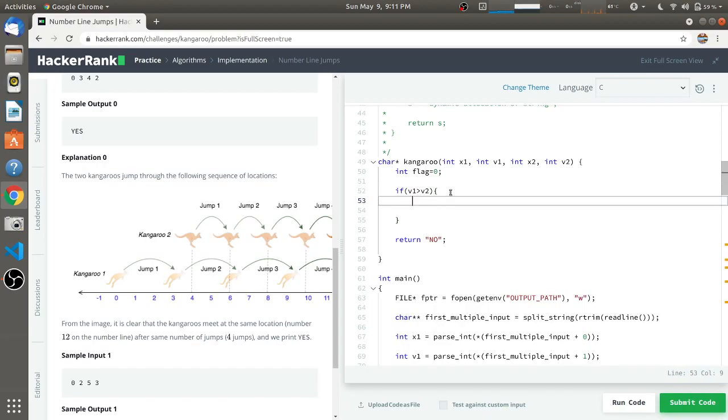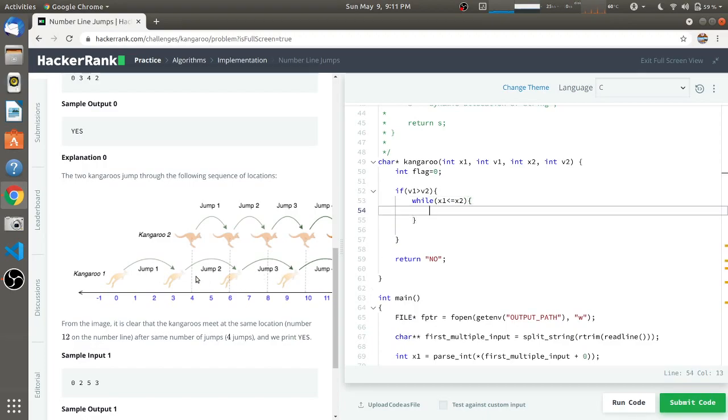For that we will use a while loop, and we have to check till x1 is less than or equal to x2. In this while loop we will make our kangaroos jump to the next points. We will take the starting point of kangaroo 1 and add v1 to it, and take the starting point of kangaroo 2 and add v2 to it, and check whether those points are equal or not.